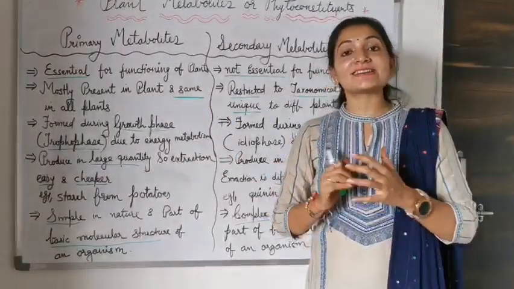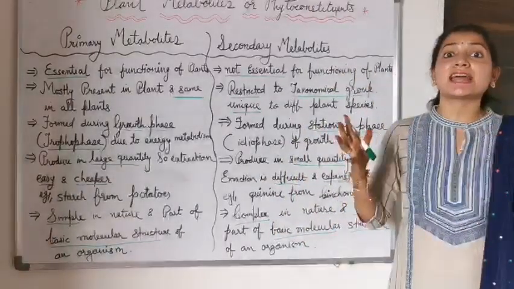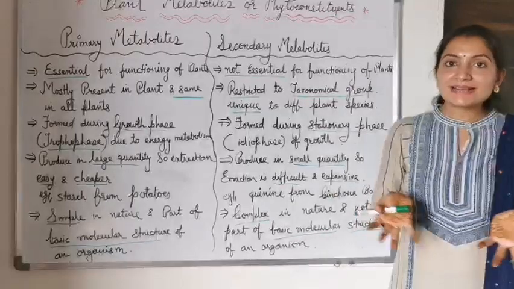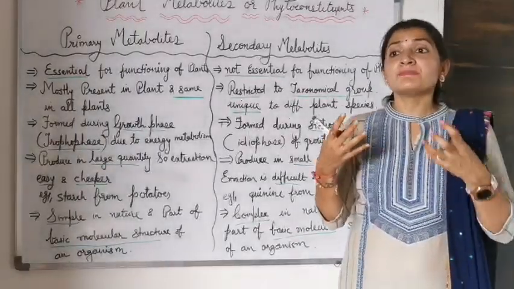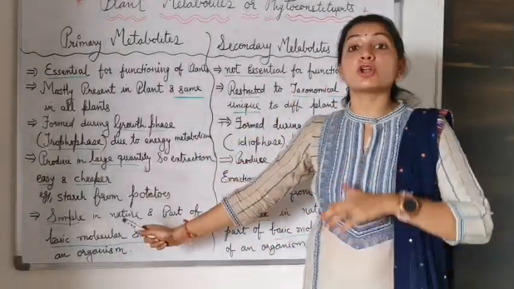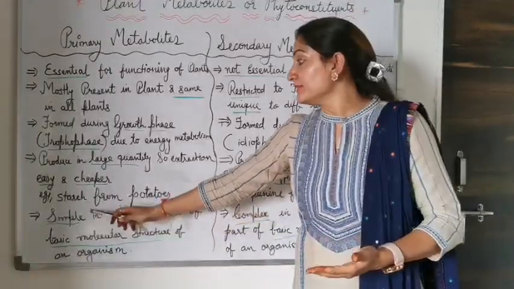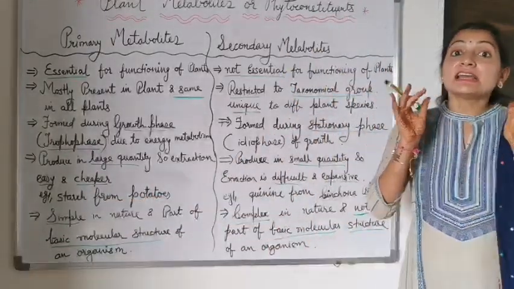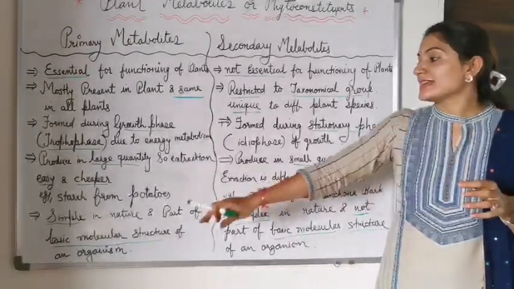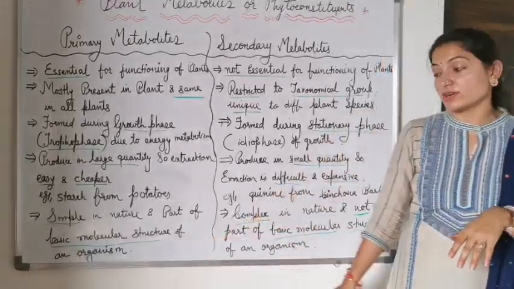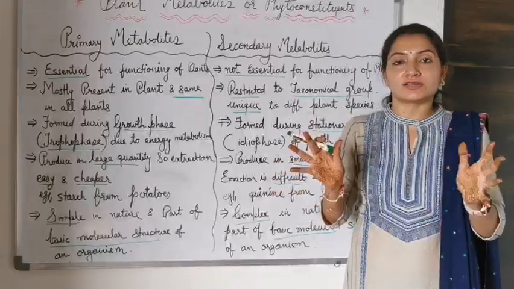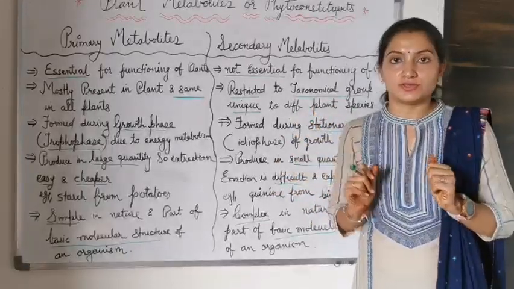Now primary metabolites, their structure is simple. So they are simple in nature and have a basic molecular structure. While secondary metabolites are complex in nature. We see the structure of quinine. It is quite complex. While the structures of glucose, amino acids, protein, fat, lipids, and starch are, as compared to secondary metabolites, quite simple. So they have a basic molecular structure, while secondary metabolites are complex in nature and do not have a basic molecular structure.